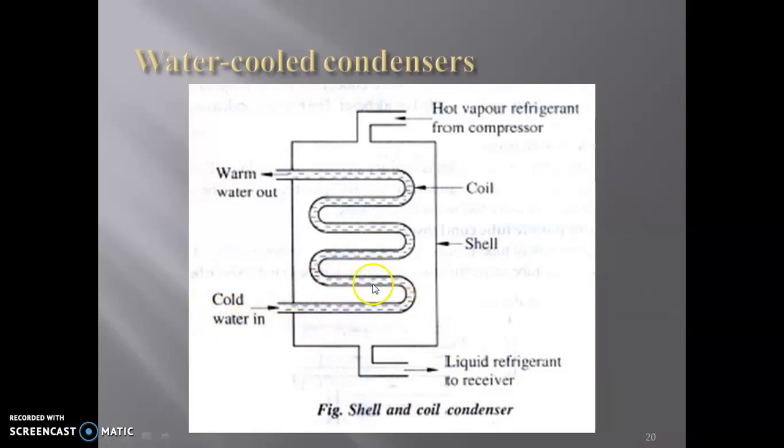and inside the shell there are coils. The coil passes through inside the shell, and this coil carries cold water, and this cold water enters from here and moves throughout the shell, and warm water goes outside from the system, and this cooled water will convert the hot vapor refrigerant into liquid refrigerant. So this is another type of water cooled condenser known as the shell and coil condenser.